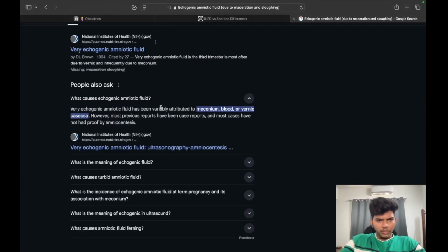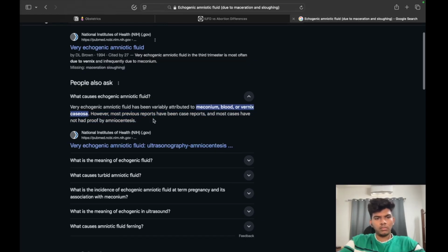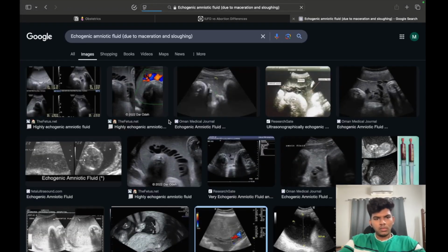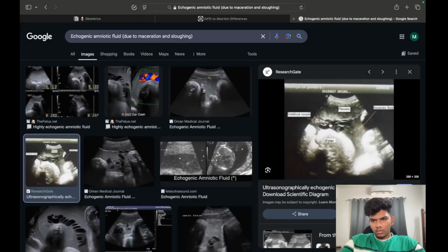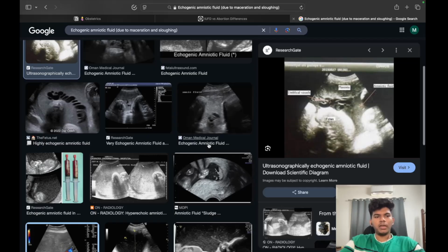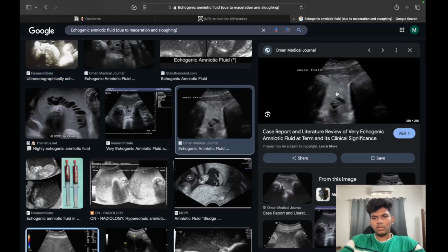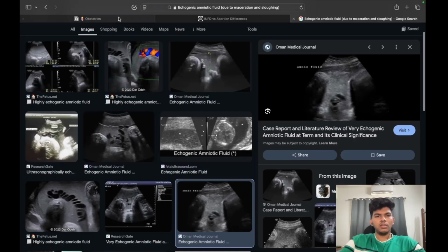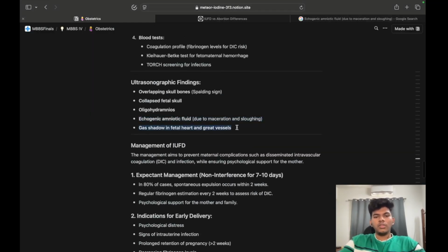Very echogenic amniotic fluid has been variably attributed to meconium, blood or vernix caseosa. Here we see amniotic fluid, fetus, umbilical artery. So this is echogenic amniotic fluid. It is colorful, and it shouldn't be colorful. It should be black, but here it is colorful, echogenic.